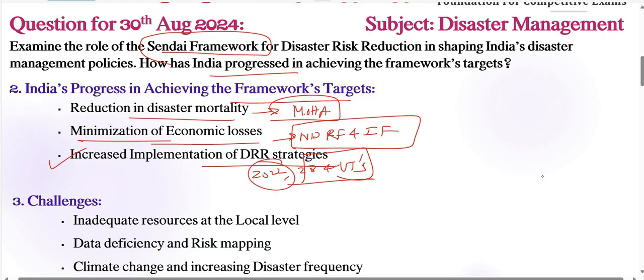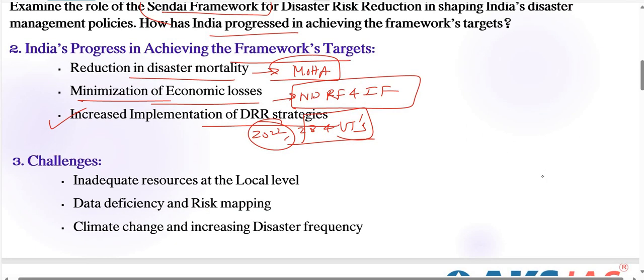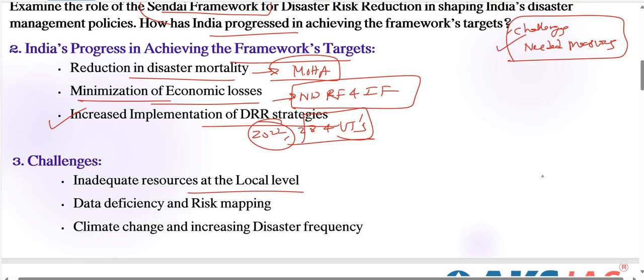Next, coming to challenges, here we are adding these two important keywords: what are those challenges and also needed measures. We need to give some problems and we need to provide some solutions to the problems also. Inadequate resources at the local level is a very important challenge here. Local governments often lack the financial and technical resources, so this gap hinders the effective translation of national policy into local action.